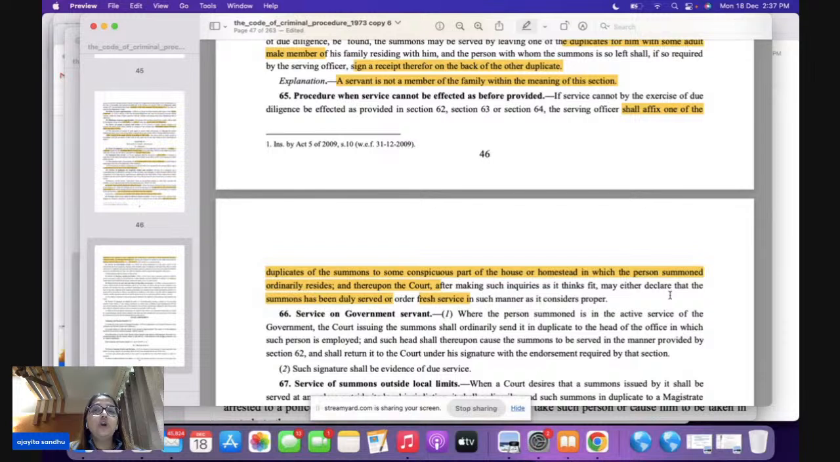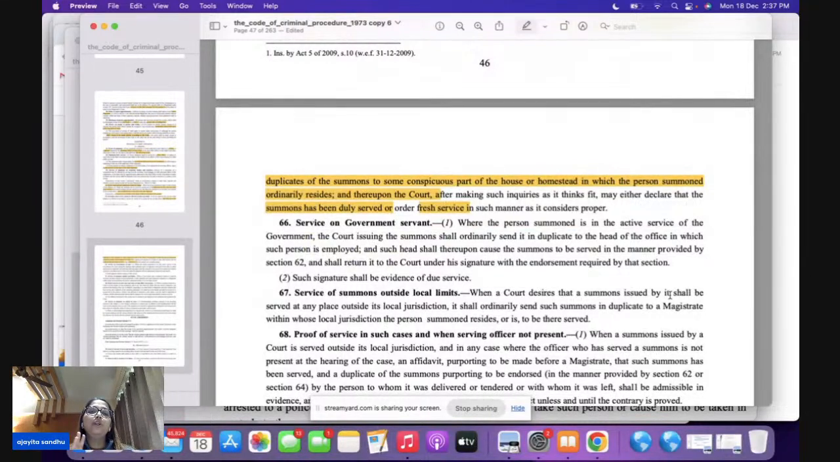So if the person is not found, if you've made all the efforts, you are going to affix one of the duplicates at his house where he is residing. And after making the inquiry, the court is going to do two things. Either the court is going to say that the summons have been duly served, or the court is going to order that fresh service be made.